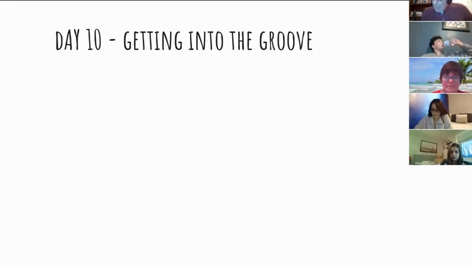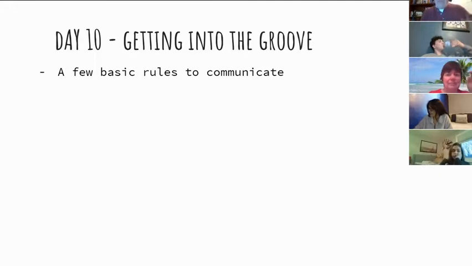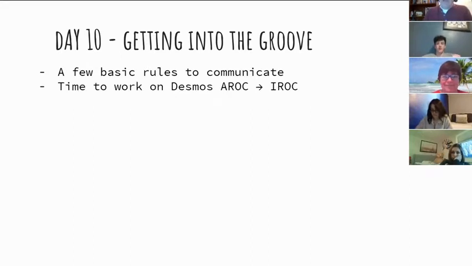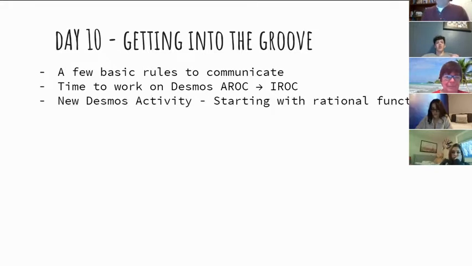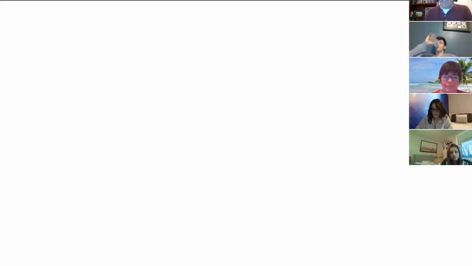Okay, cool. So here's what we're going to try to do today. We are going to go very quickly. You already read this on the D2L. I don't want to belabor it. We just want to make sure that we communicate in a very civil manner, that we all are nice to each other. And we're going to have time to work on that Desmos activity, average rate of change to instantaneous rate of change, so you have time like we usually have in class. And we're going to share a new Desmos activity about beginning with rational functions, okay? So that's our plan, which is pretty simple.